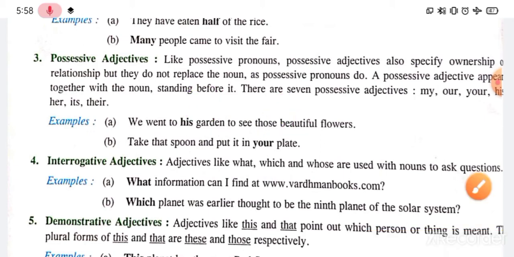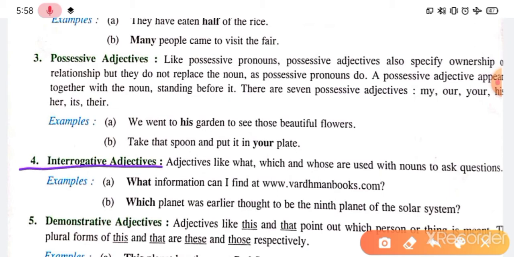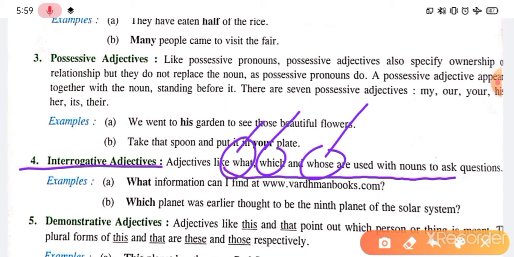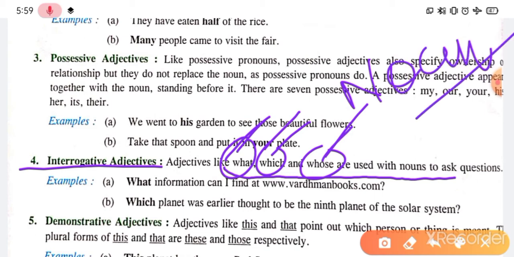Okay, so next is interrogative adjective. See, interrogative adjective, very easy. Adjectives like what, which, and whose are used with nouns to ask questions. So whenever you have a question starting with what, which, and whose, right? That word will be an interrogative adjective, and just after these words, you will see a noun, right? That is the clue.